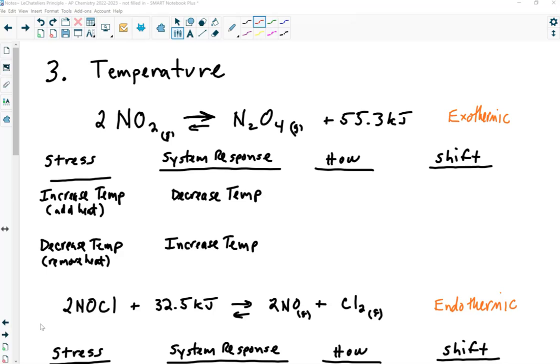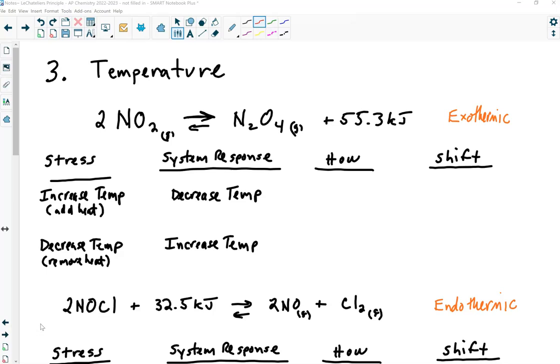So let's say, what's one of the things I can do to temperature? Well, I can raise the temperature on this system by adding heat. If I raise the temperature by adding heat, the system is going to want to decrease the temperature by consuming heat. Which direction would this have to go to consume heat? Toward the right or toward the left?